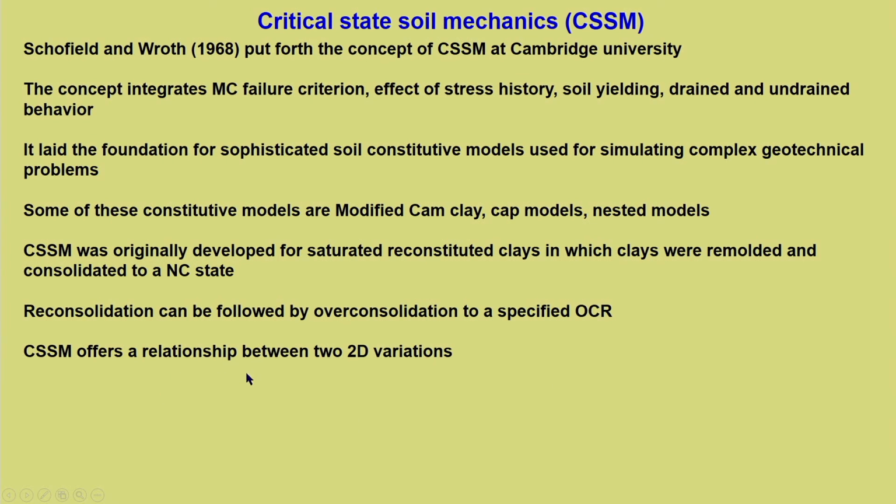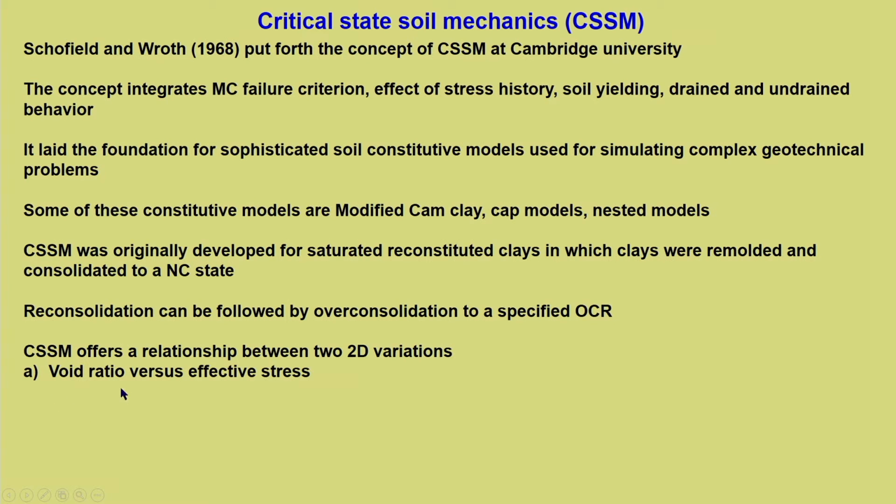CSSM offers a relationship between two dimensional variations. In fact, there are two different variations which CSSM accounts for, and it further integrates them. What are these two 2D variations?